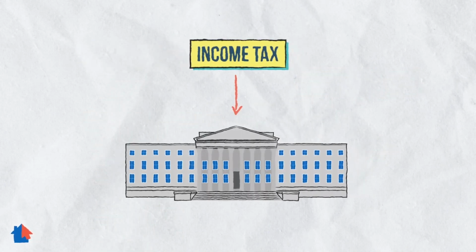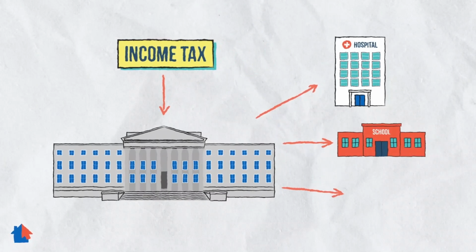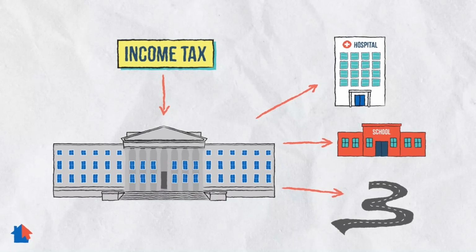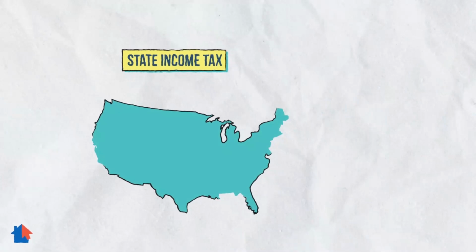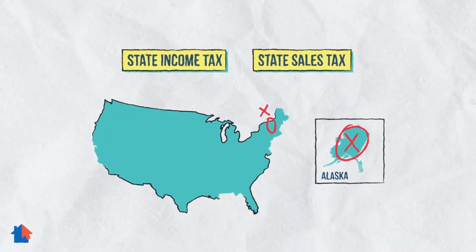you money. Income tax goes to the United States Treasury, which is the National Finance Department. Some of the money collected by the Treasury funds states and their schools, hospitals, and roads. States get the rest of their income from various other taxes. These could be a state income tax or a state sales tax. Some states have both. Two states, Alaska and New Hampshire, have neither.